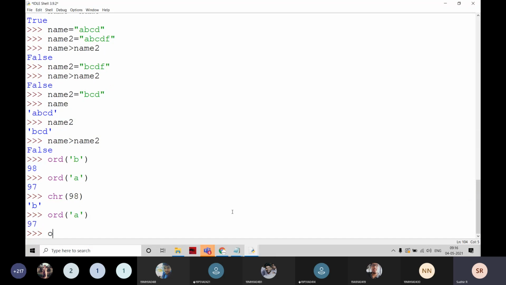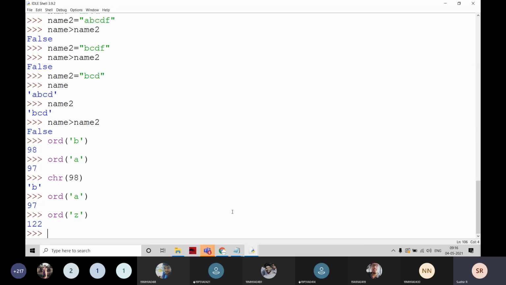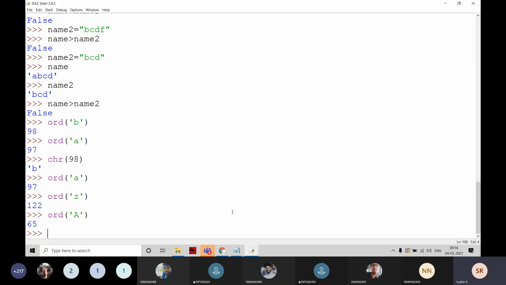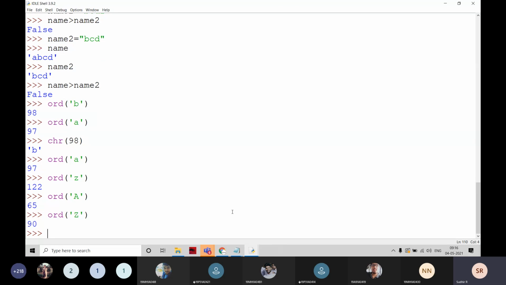That is going to be 97, starting with 97 in any programming language. Small z is 122, so small a to z is 97 to 122. Capital A is 65 and capital Z is 90, so capital A to Z is 65 to 90.